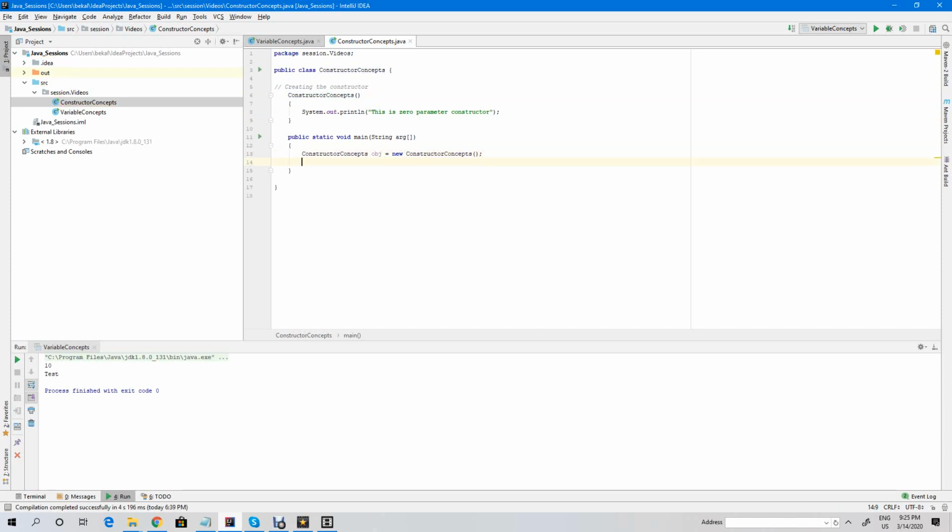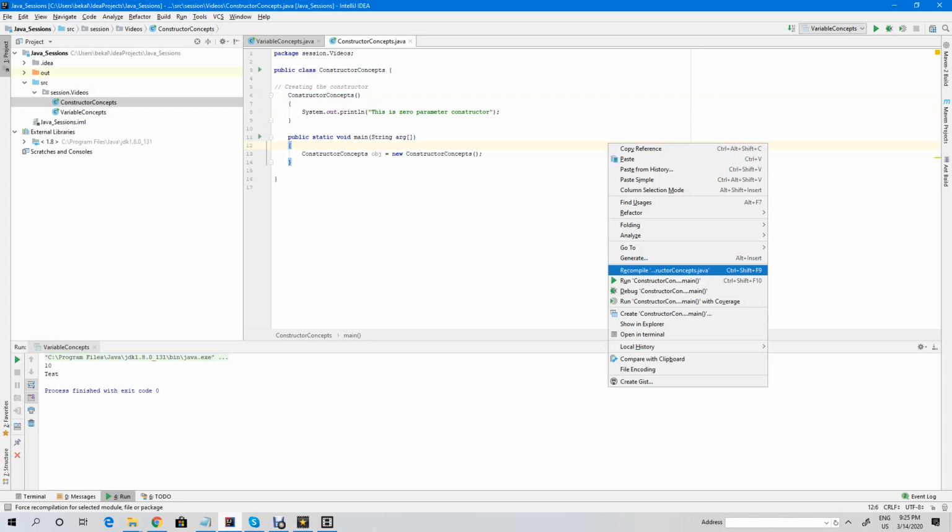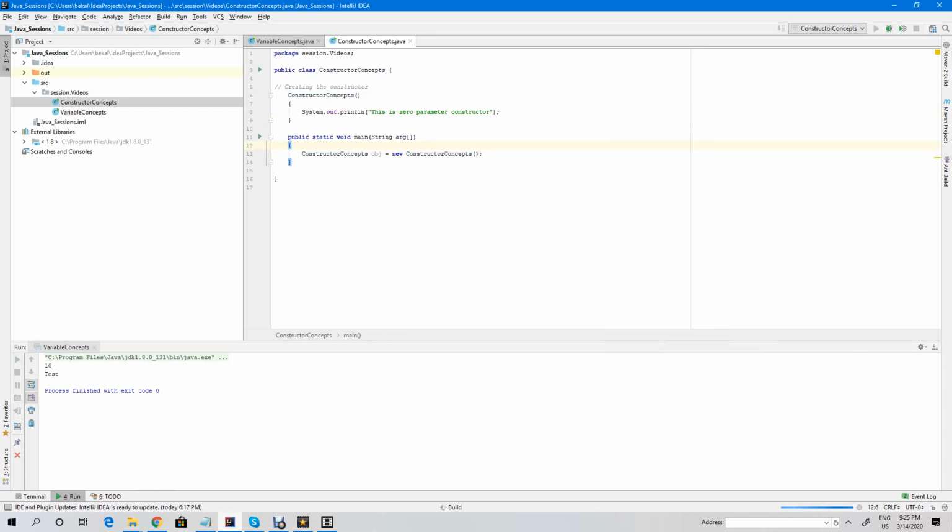Now see, I told you that the constructor will be called whenever an object has been created. Now the object has been created. You can see that this is a zero parameters constructor. Automatically the zero parameters constructor will be called over here. Now if you run this, whatever there is inside the constructor will be called automatically. Let us run this program.